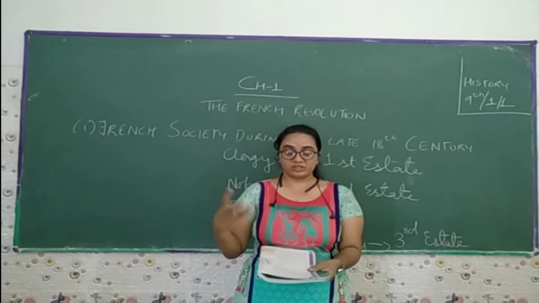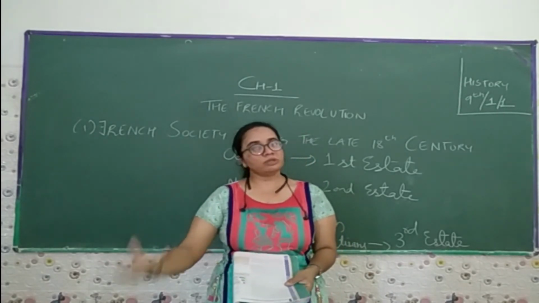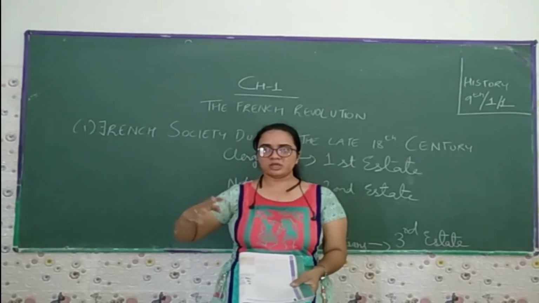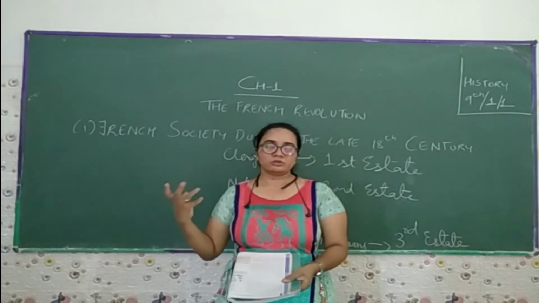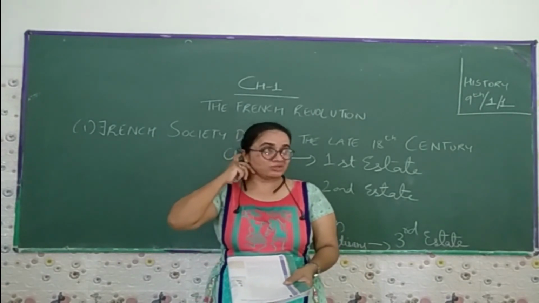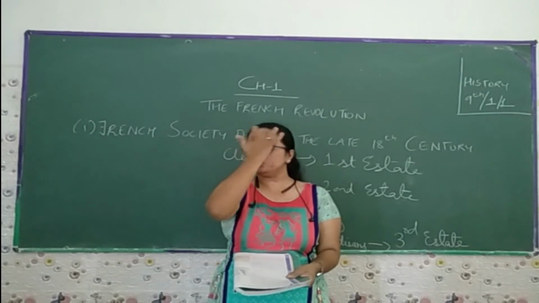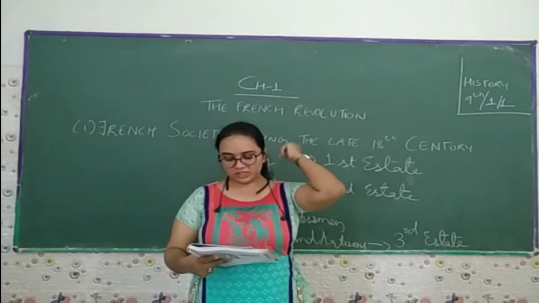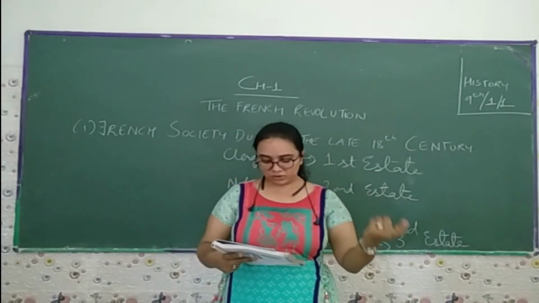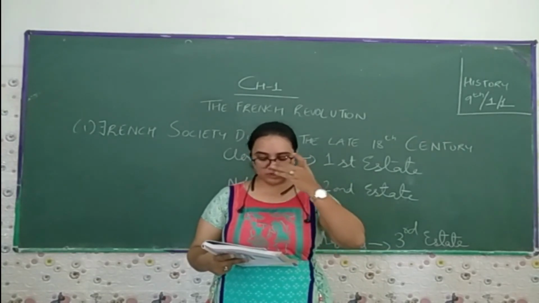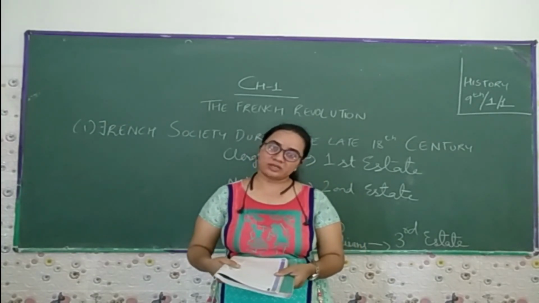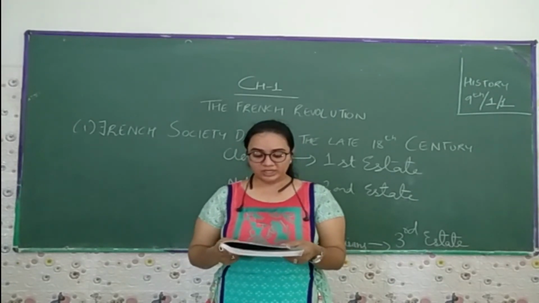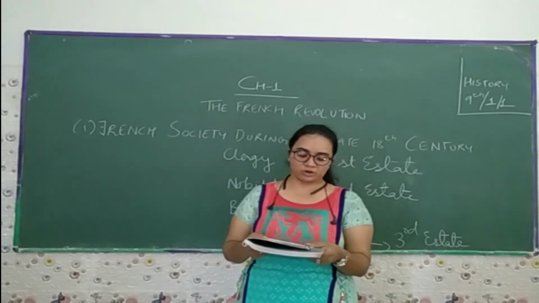Now what they used to do was take most of the taxes from the people. They increased their revenue because whatever money they took from the lenders, they had to repay. So for repaying the loans, they levied more and more tax on ordinary French people to meet regular expenses such as maintaining the army, the court, government officials, and the university. The state was forced to increase the taxes by order of the king.